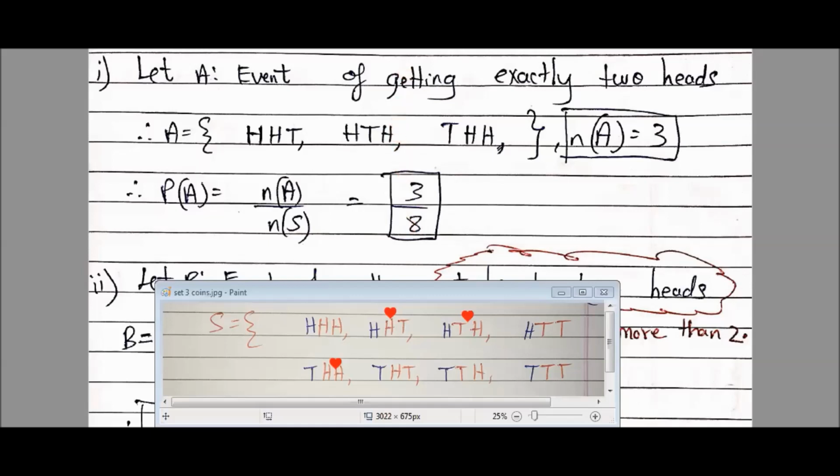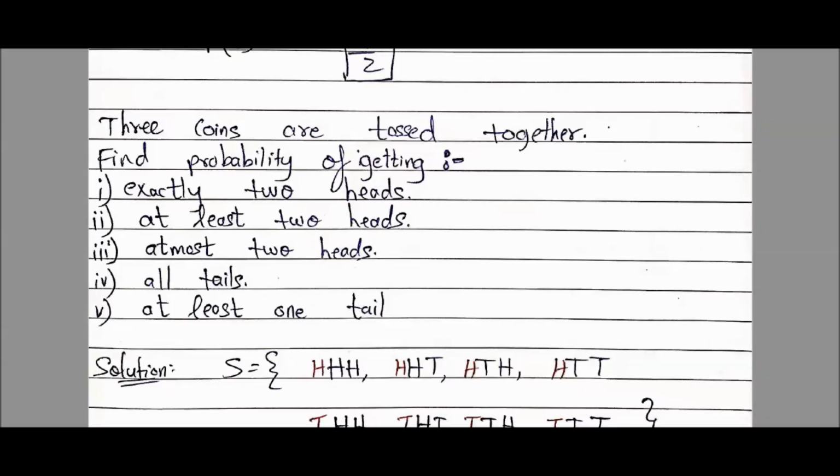Now let's get back to our original question and see what is the second thing asked. Students, second thing asked here is find the probability of getting at least 2 heads. Once again this word at least came. हिंदी में ट्रांसलेट करो.